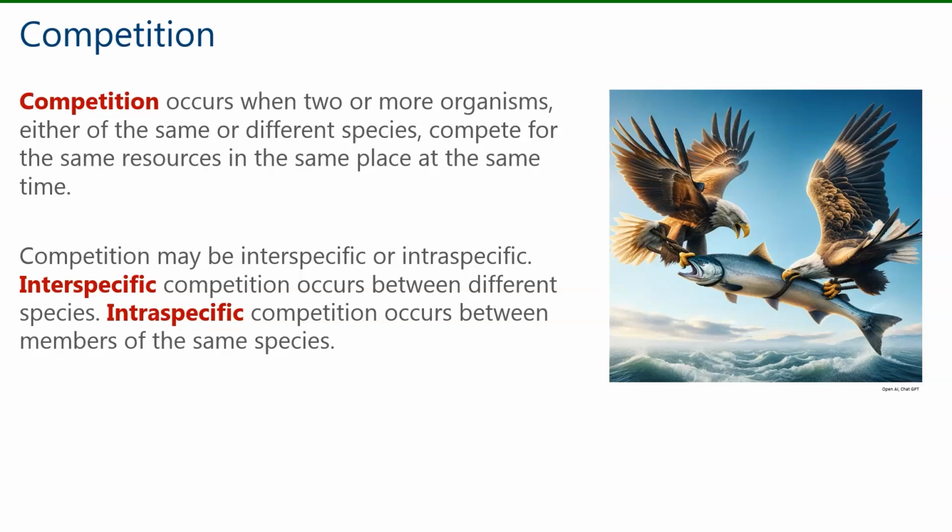Competition may be interspecific or intraspecific. Interspecific competition occurs between different species. Intraspecific competition occurs between members of the same species. The image of the two eagles here competing over the fish is intraspecific because they're members of the same species, two eagles, competing for the same resource.